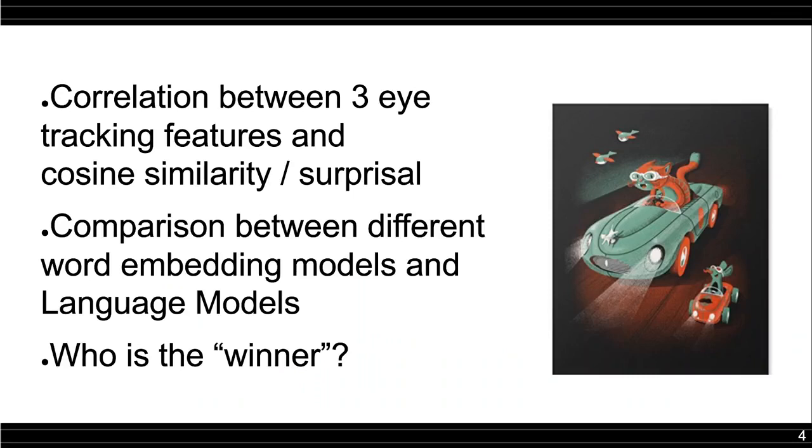In our study, we computed the correlations between three eye-tracking features and the cosine similarity, and between these three features and the surprisal. We also compared different word embedding models and language models. So, if you want to know who is the winner of this double competition, take a look at our paper.